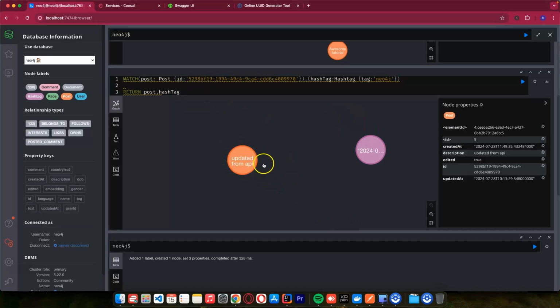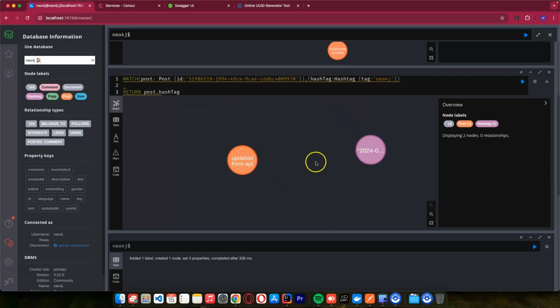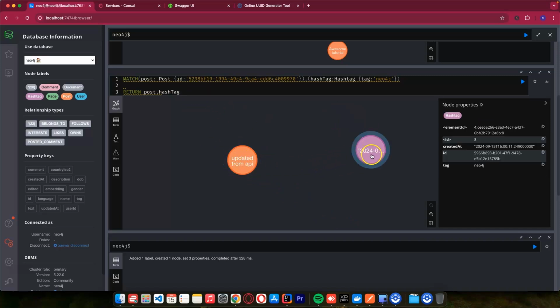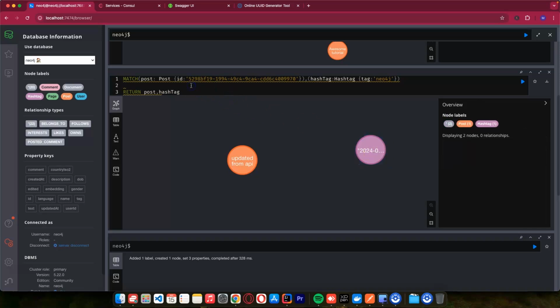So let's try to add, like, this post has this hashtag. So I can just say merge, I think you now understand. Merge post in our relationship.